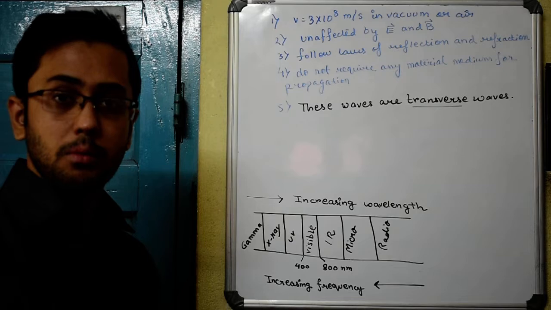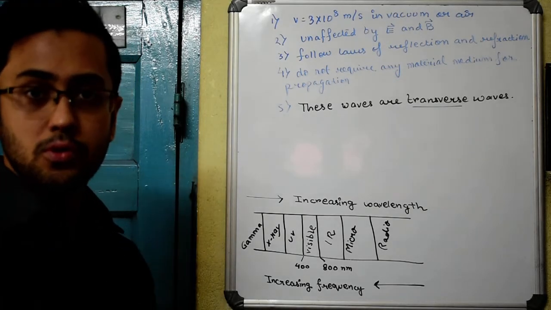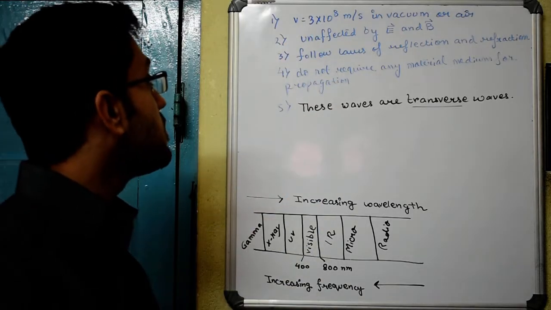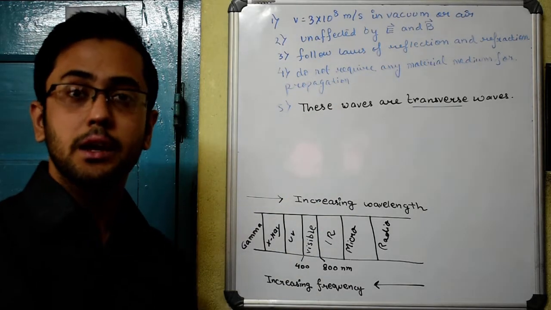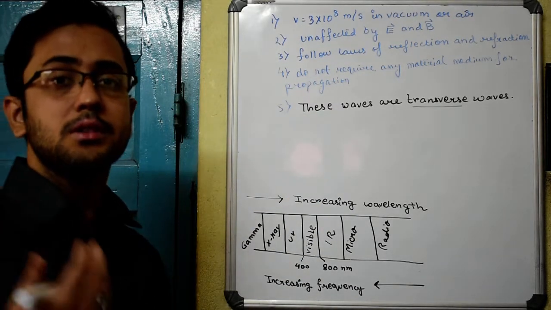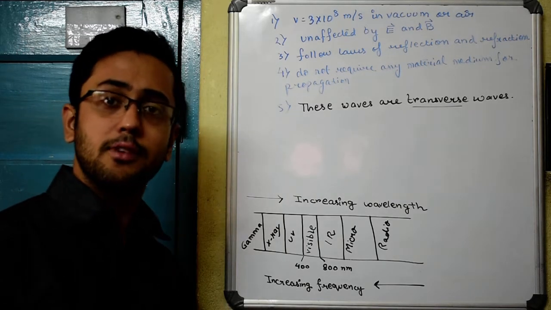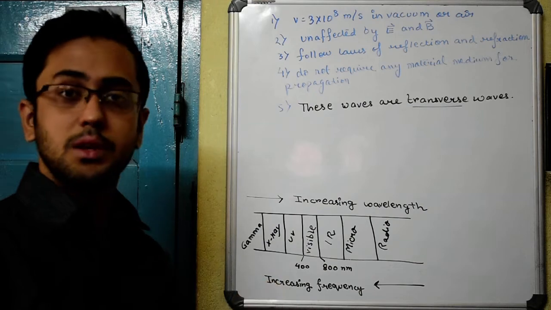So these are the 5 properties. Let us briefly go through them once. One of the properties is that they have a speed of 3 into 10 to the power 8 meter per second in vacuum or air. So whether it's a radio wave or ultraviolet or visible, it doesn't matter. As long as they are traveling in air and vacuum, they will travel with this speed.